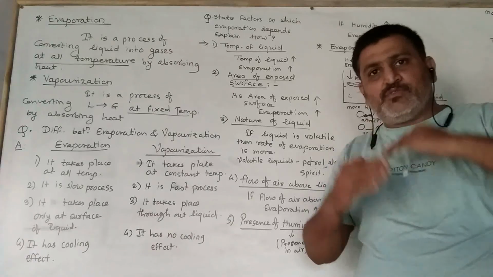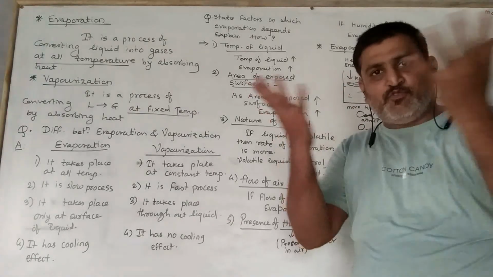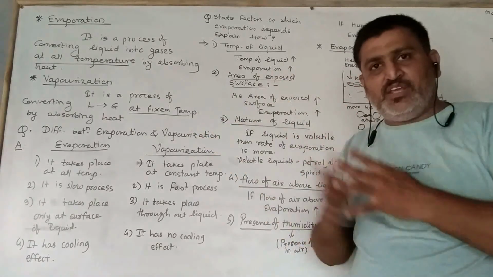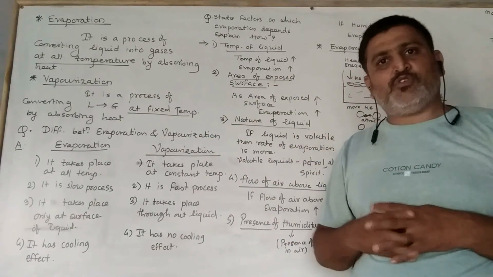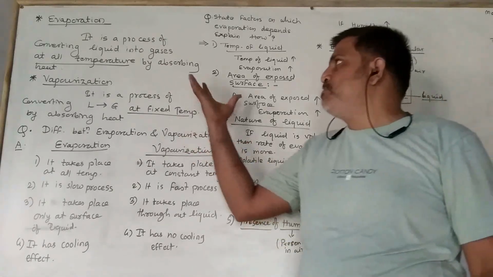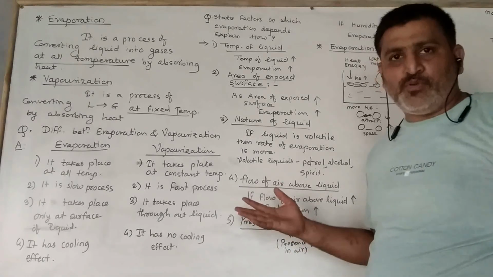So water gets converted into gas and gets collected in the form of cloud. They reach every area of our India, and then we are getting the rain. So this is a very important concept in physics known as evaporation.